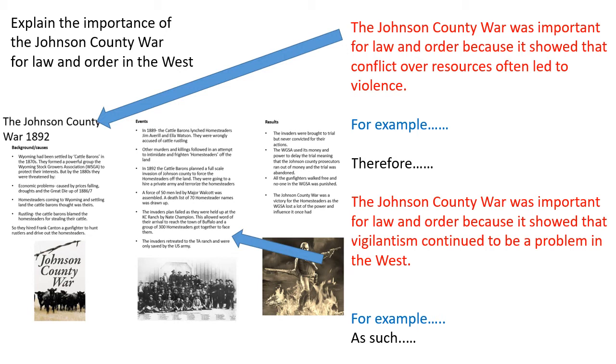So what I need you to do, and this will probably take you about 15 to 20 minutes, is using my starter sentences in red and the relevant information from your research from last lesson, create a paragraph explaining how the Johnson County War showed that conflict over resources led to violence in the West. Then create a second paragraph showing how the Johnson County War was important for law and order, because clearly it showed that vigilantism continued to be a problem in the West. And remember, vigilantism is taking the law into your own hands. Okay, pause the video whilst you do that.